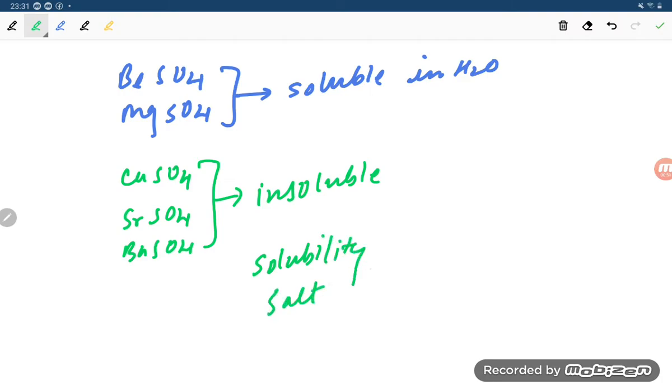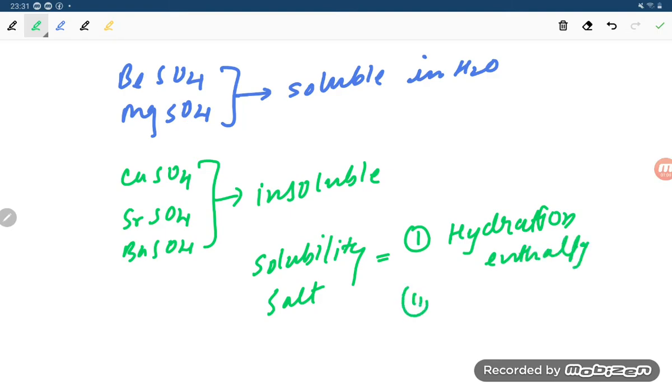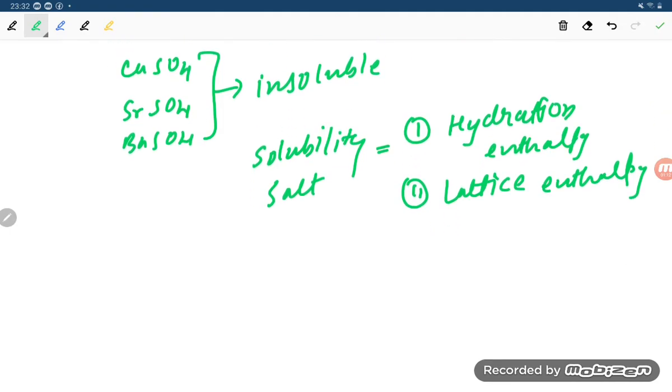depends on two factors. The factor number one is hydration enthalpy. The first factor is what, student? Hydration enthalpy. And the second factor, student, is lattice enthalpy. Now dear student, when will it be soluble?